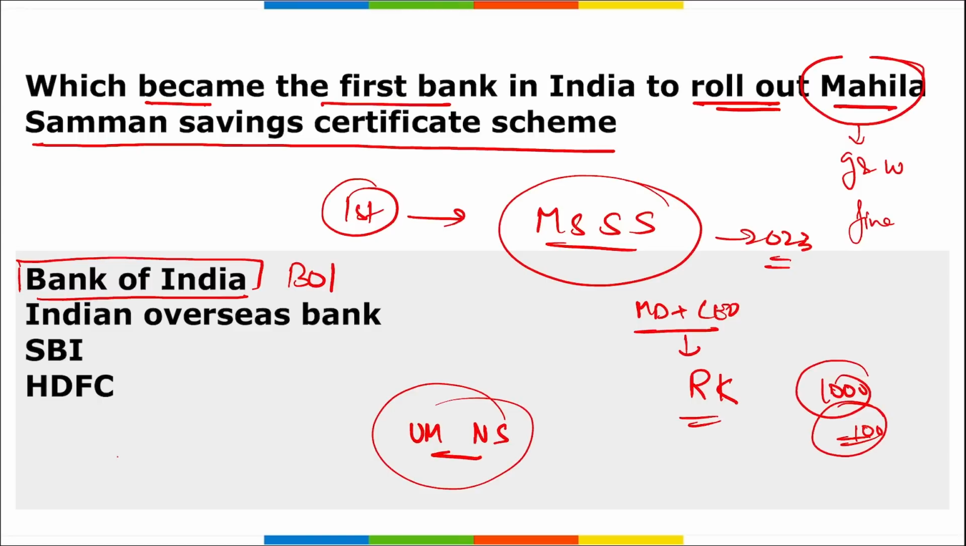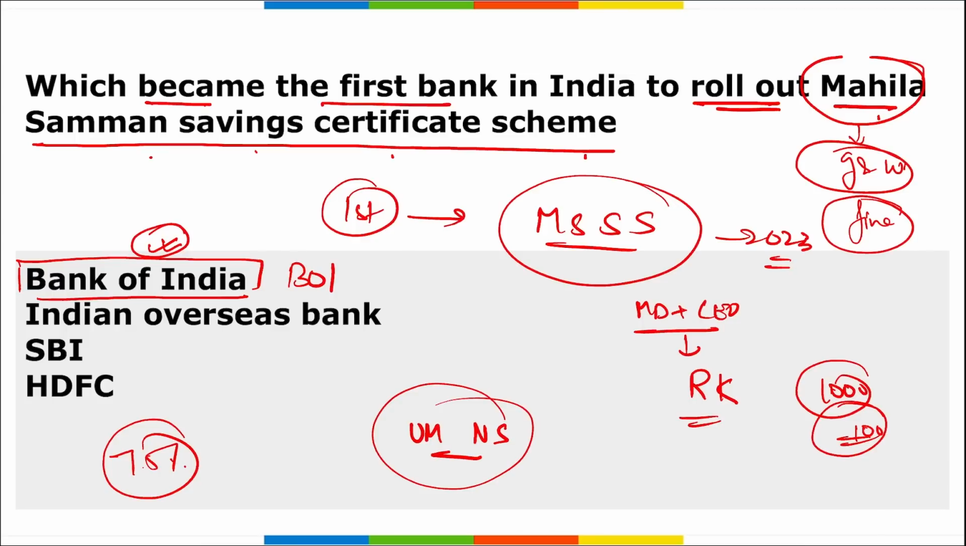Correct? The deposit under the scheme is eligible for 7.5% interest per annum, which will be compounded quarterly, credited into the account and paid at the time of the closure of the account. Right? So this is your Mahila Samman Saving Certificate scheme that was launched by Bank of India, and it is basically to empower girls and women by opening their account and providing an interest rate of 7.5%. The limit here is 2 lakh rupees maximum.